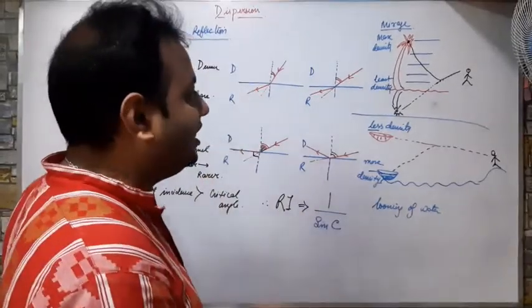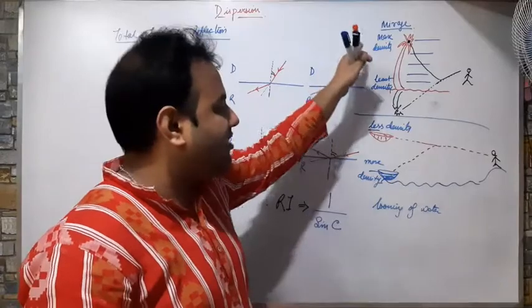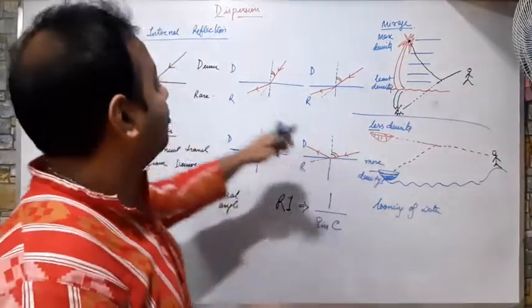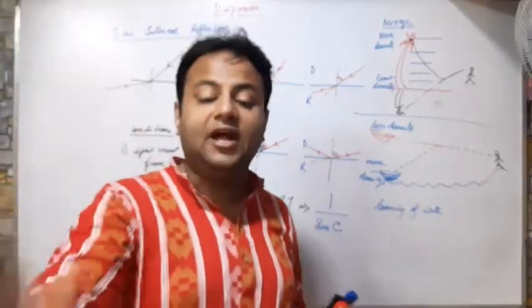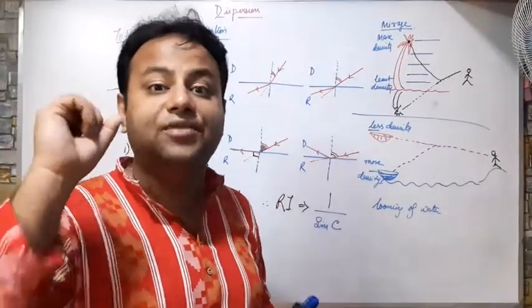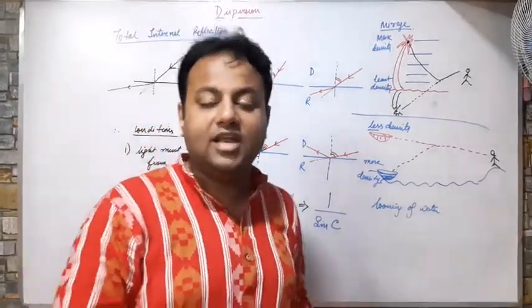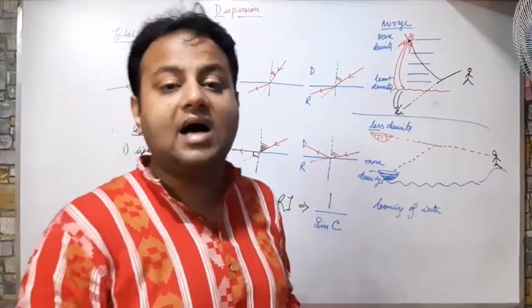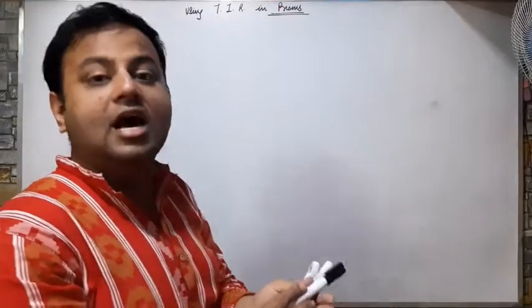So this total internal reflection has basically two uses. One, the mirage, and the second one, looming of water. Now, we can use total internal reflection for making reflecting surfaces from refractive surfaces, such as a prism. We can use a prism for making a plain glass mirror. How? Internal reflection in prisms.